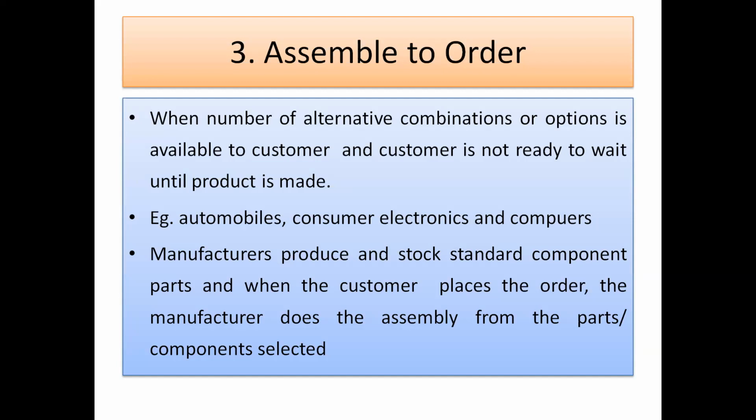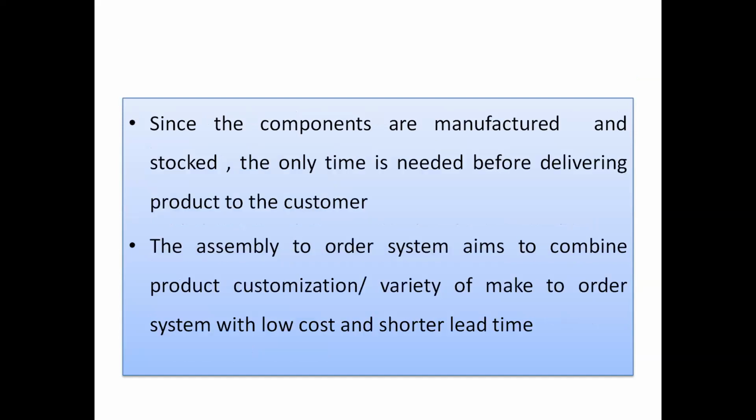Those parts are available, and as per the requirement, the manufacturer does the assembly and the product is ready. Since the components are manufactured to stock, the only time needed is before delivering to the customer. So very less time is required. The assemble to order system aims to combine product customization and variety of make to order with low cost.